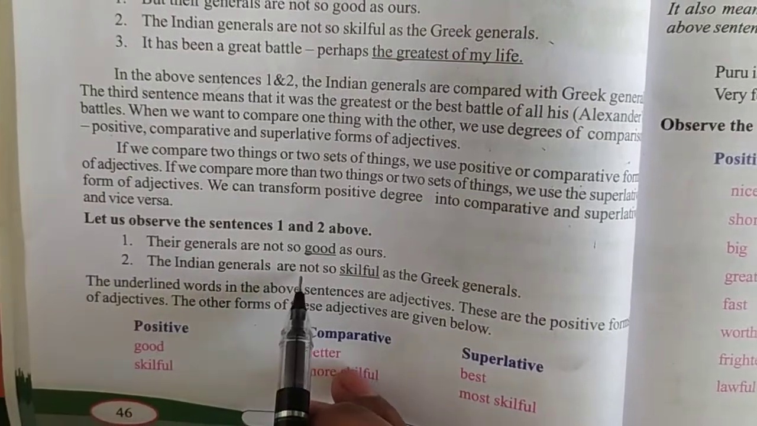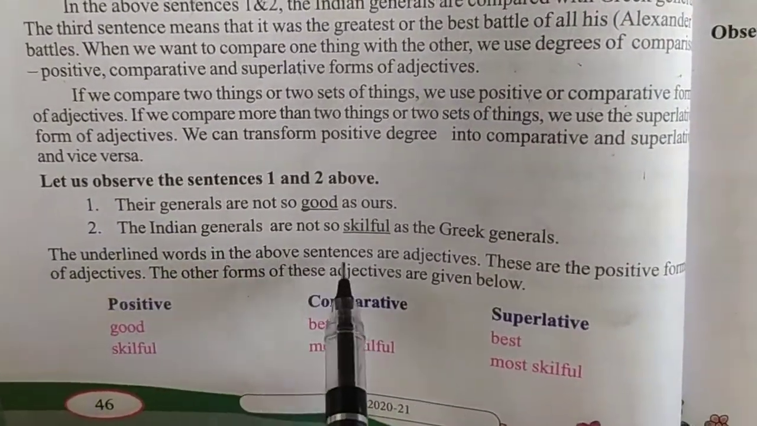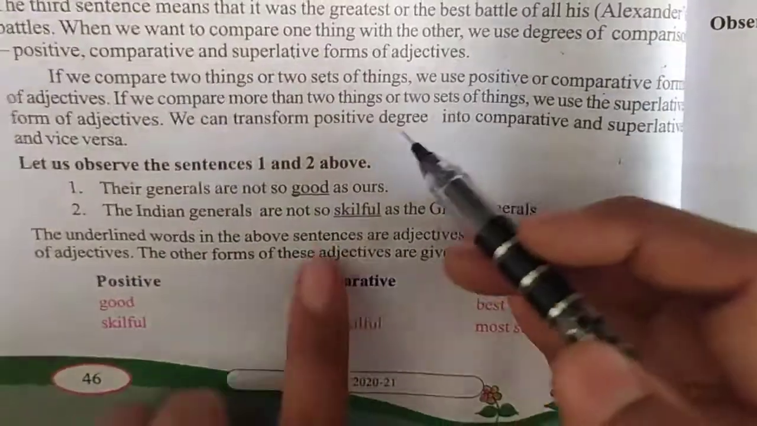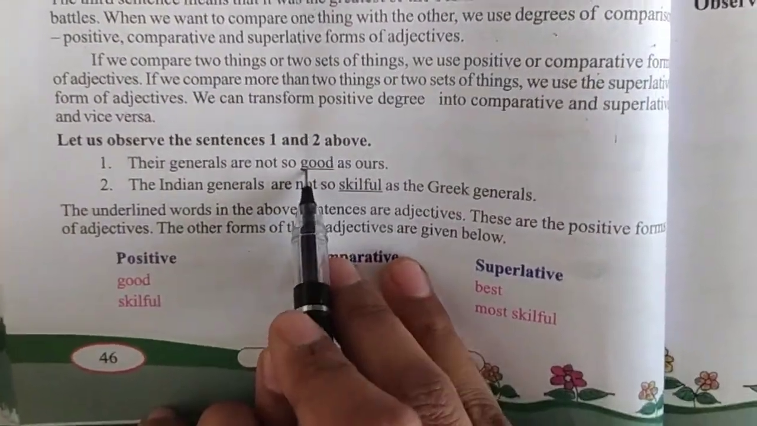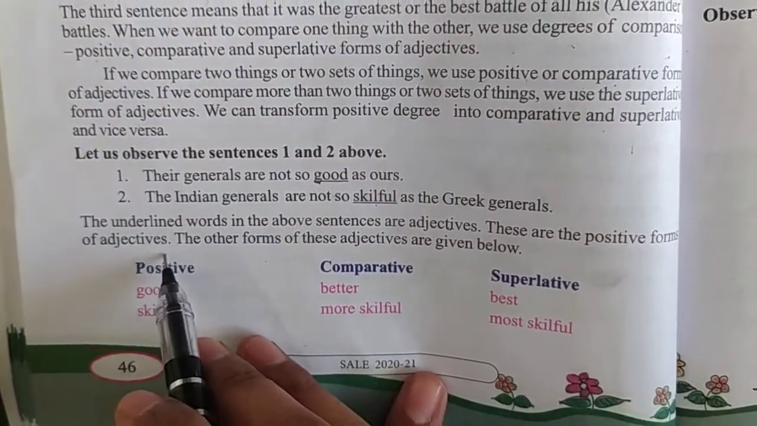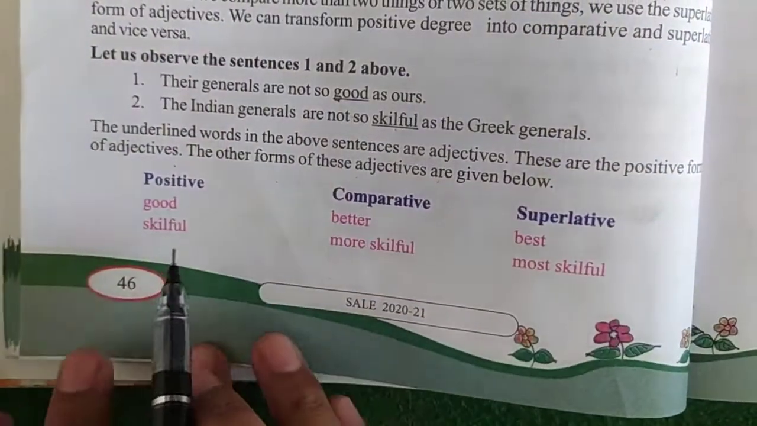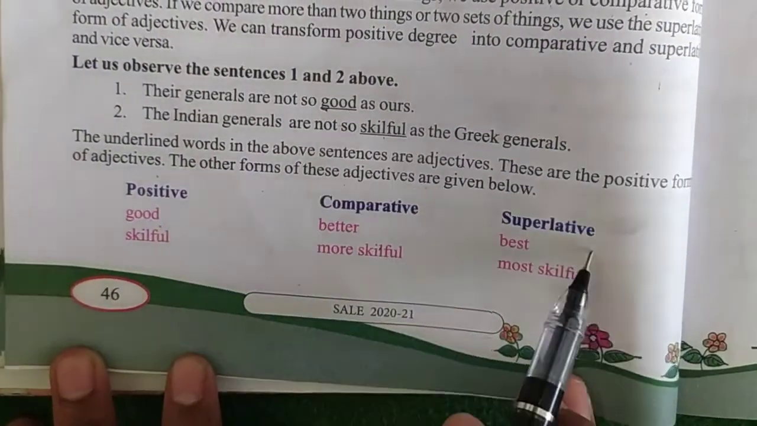The Indian generals are not so skillful as the Greek generals. The underlined words in the above sentences are adjectives. The underlined words are here good and another one is skillful. These are the positive forms of adjectives. The other forms of these adjectives are given below. Here we can see positive, comparative and superlative.